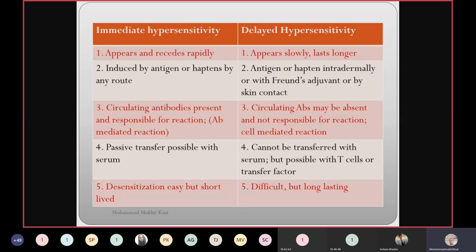Desensitization is easy and short-lived in the immediate type. In the delayed hypersensitivity, it is very difficult and lasts long.